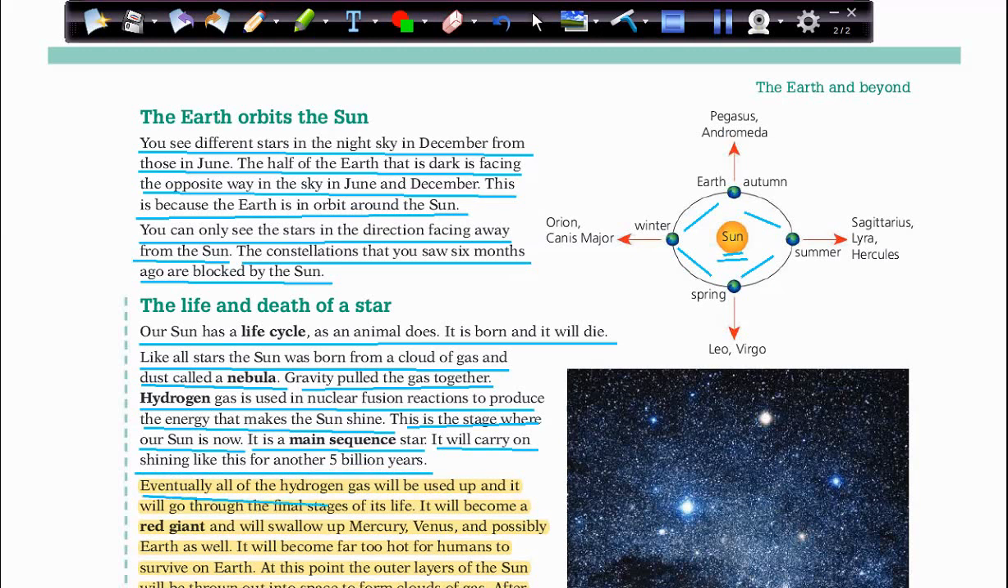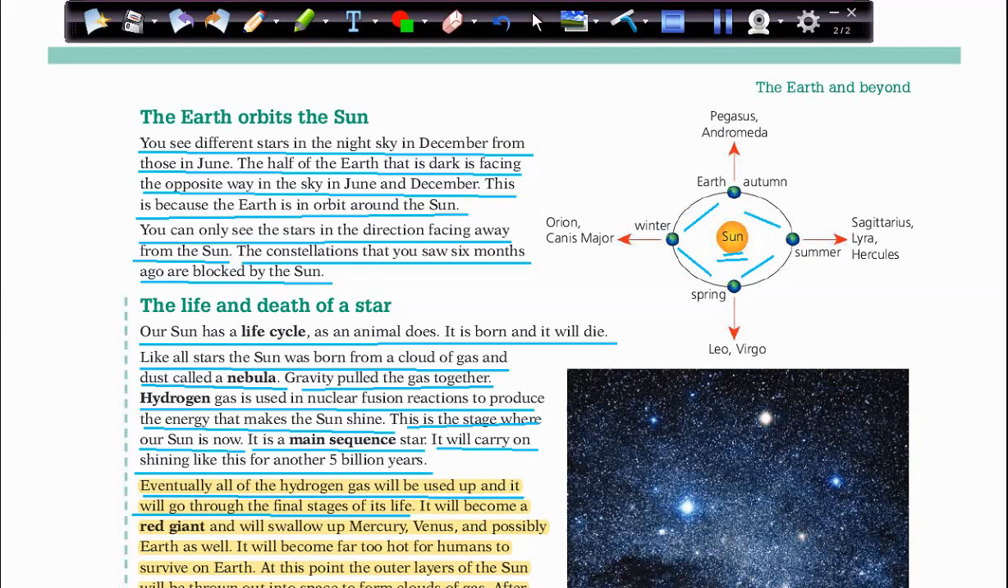Eventually, all of the hydrogen gas will be used up and it will go through the final stage of its life. So in our lives, all the creatures in this universe have a life cycle. First they are born, and then they pass through stages: childhood, teenager, adult stage, then when they become old people, and then they will die.